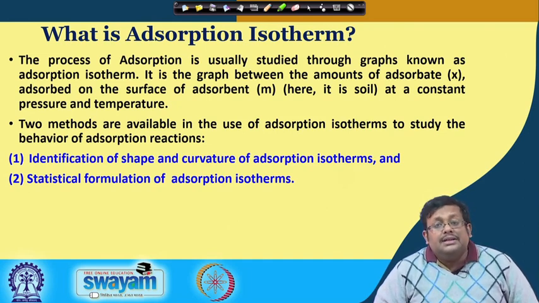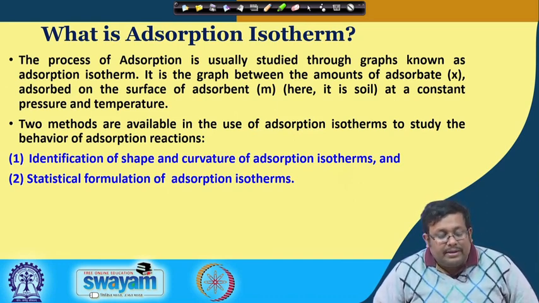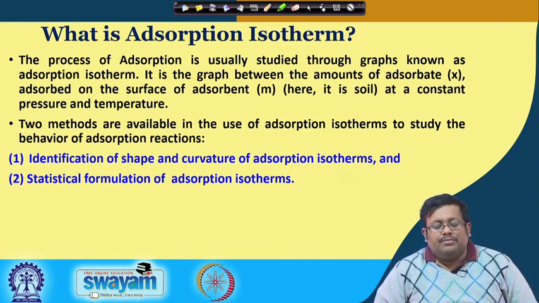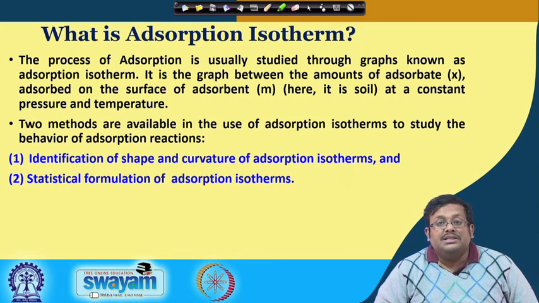Adsorption isotherm is basically showing the relationship between the amount of adsorbate adsorbed on the surface of the adsorbent at a constant pressure and temperature. Two methods are available in the use of adsorption isotherms to study the behavior of the adsorption reaction.